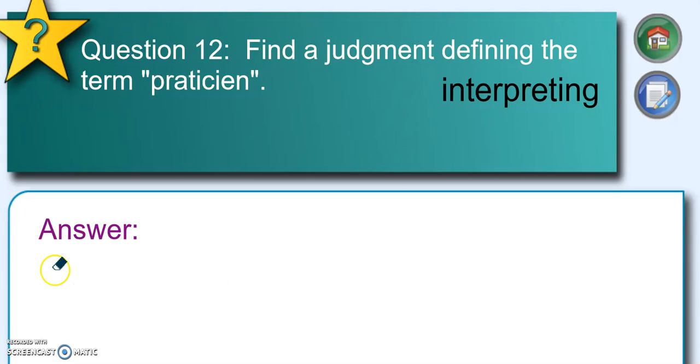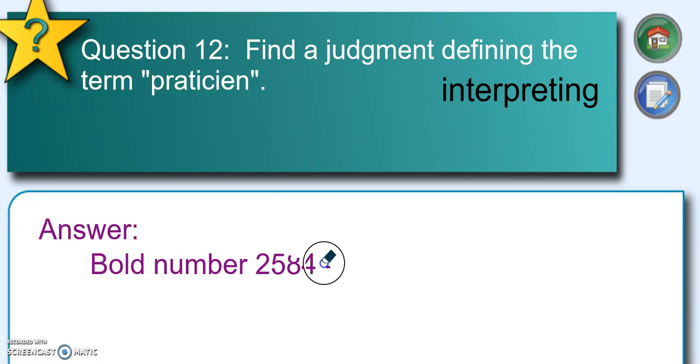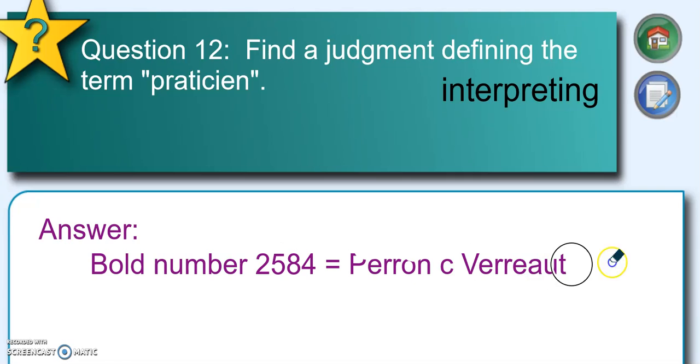So the answer here, if I take my bold number, it was 2584. So Perron contre Véro, 2584. So hang in there. There's only one search method left.